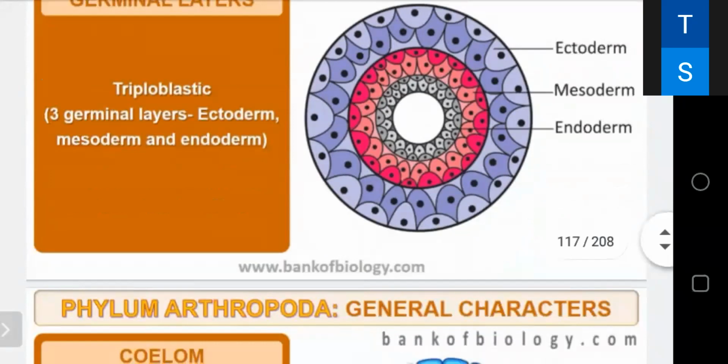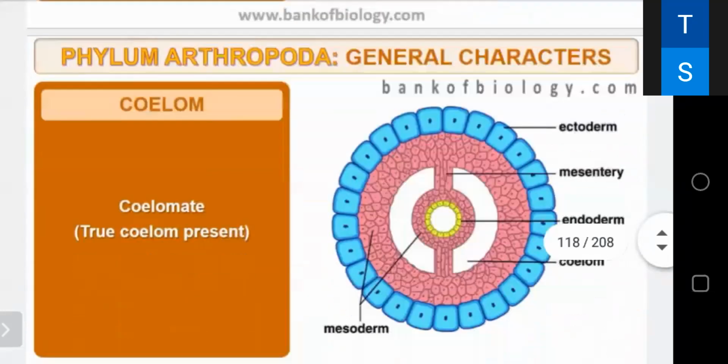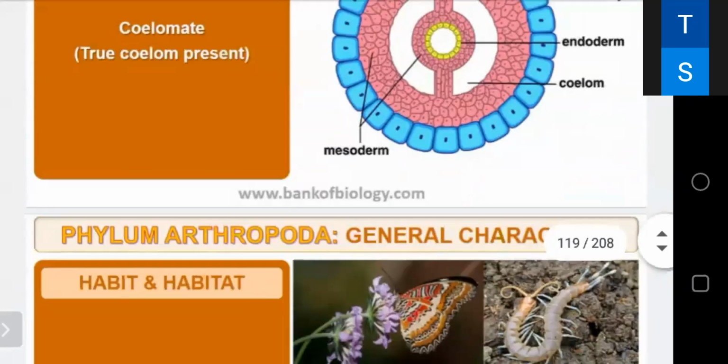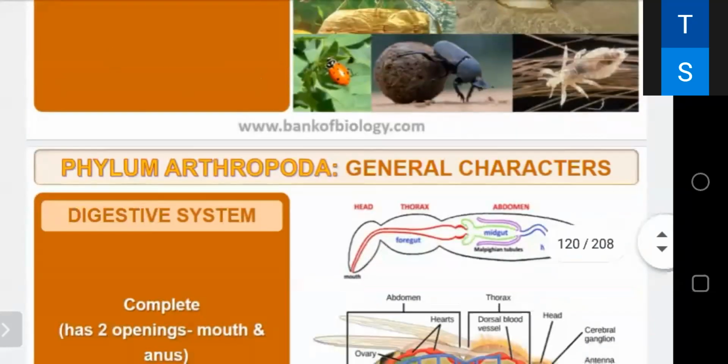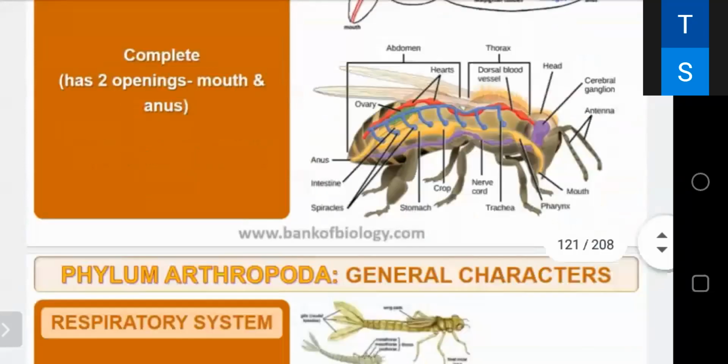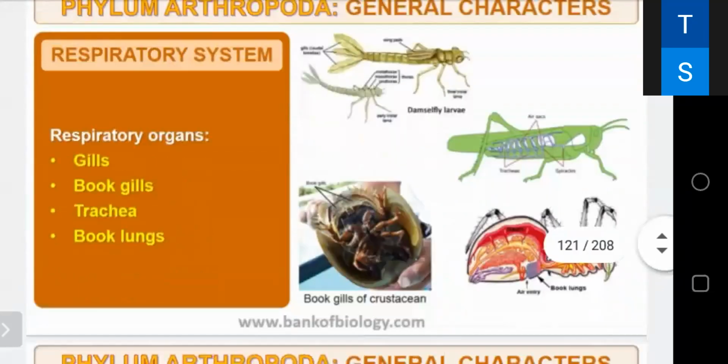Because as we move from porifera to chordates, the complexity keeps on increasing. सिलोम क्या है? टू सिलोम. ठीक है, सिलोमेट है. They are cosmopolitan. They have a complete digestive system, and the respiratory organs are gills, book gills, trachea, book lungs, little bit more advanced than annelida.